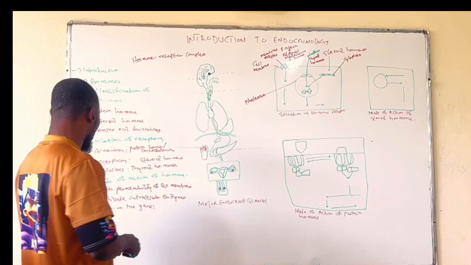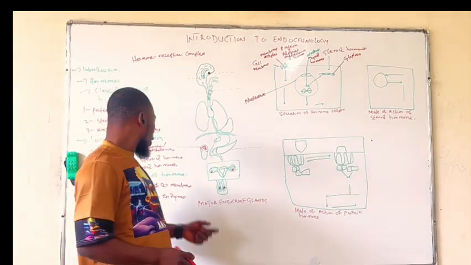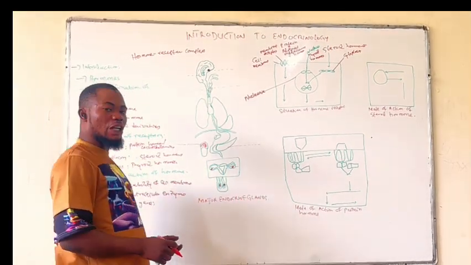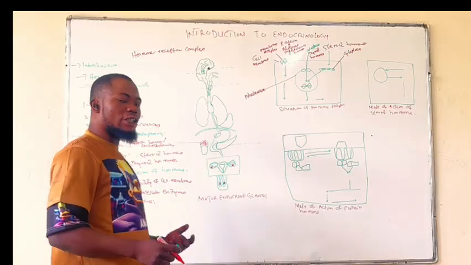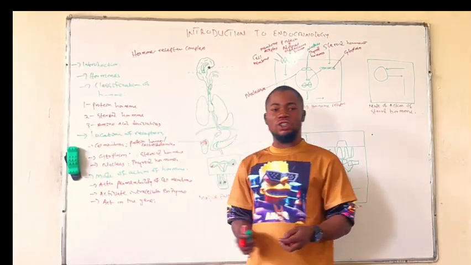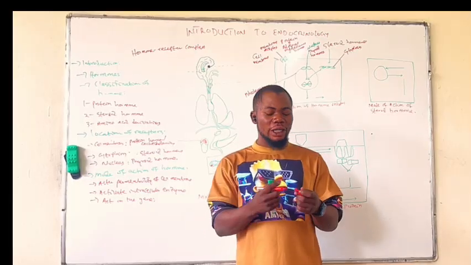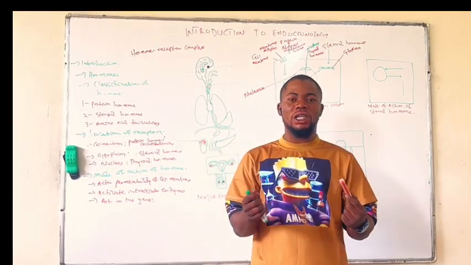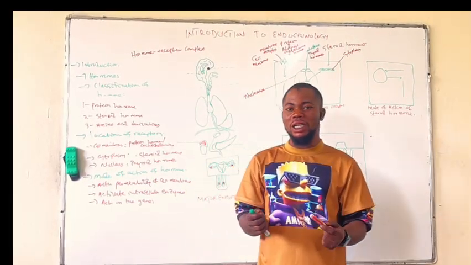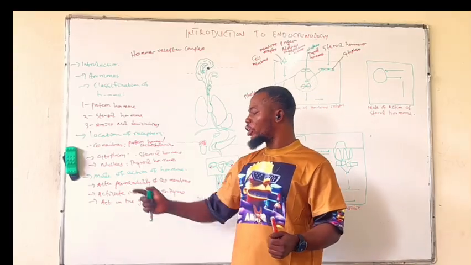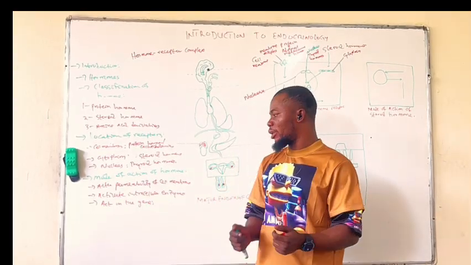These are the various methods, the modes of action of the hormone. Altering the permeability of the cell membrane is majorly carried out by the neurotransmitters. Neurotransmitters carry out their action majorly by altering the permeability of the cell membrane.